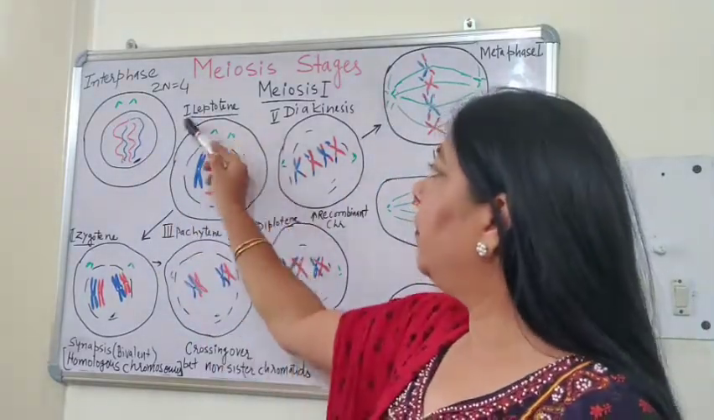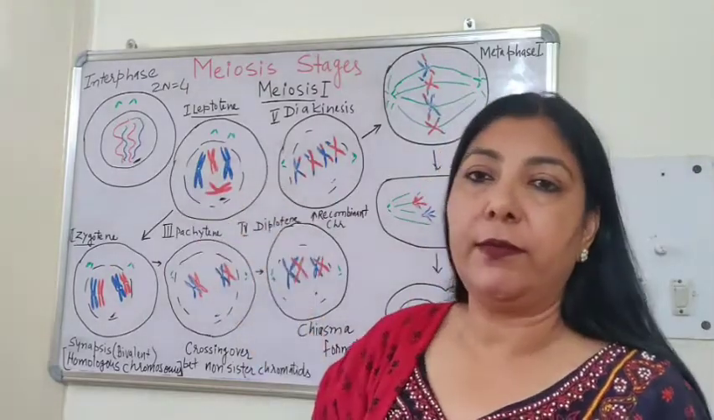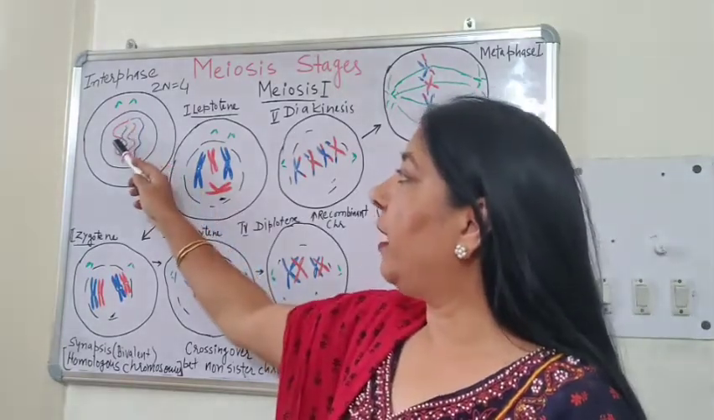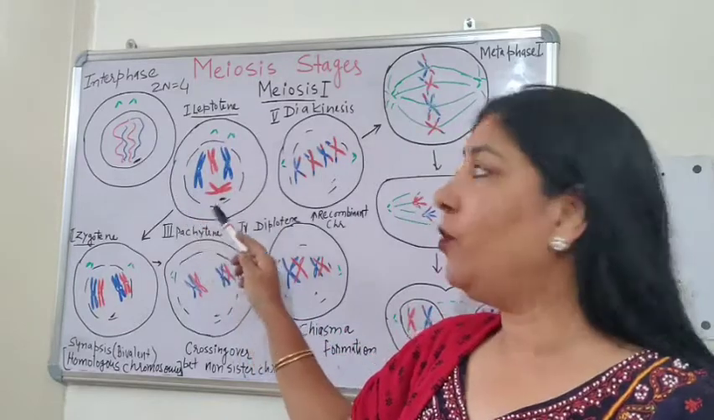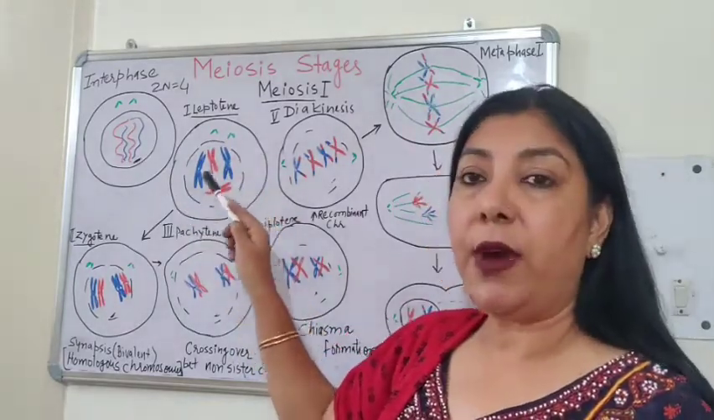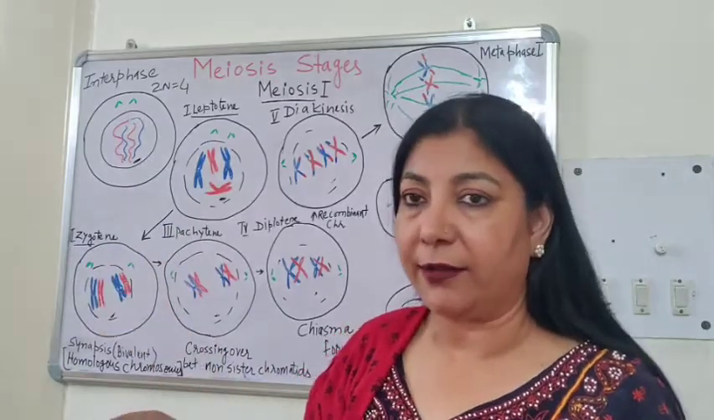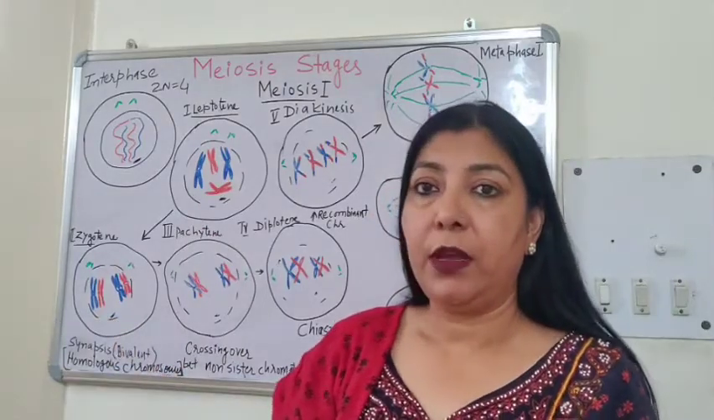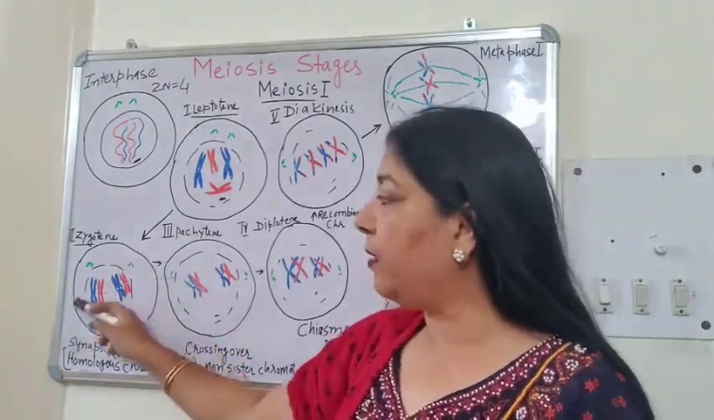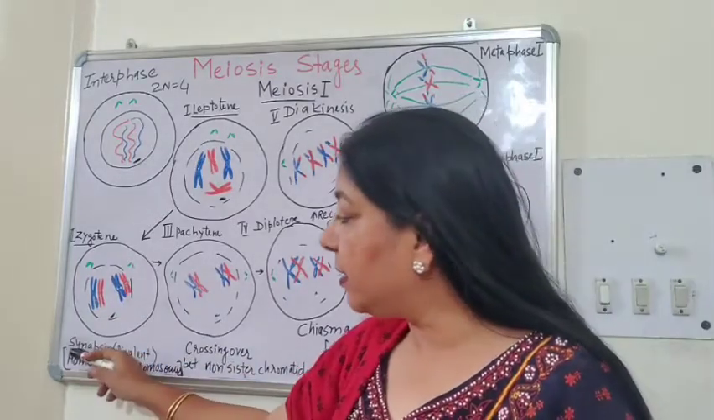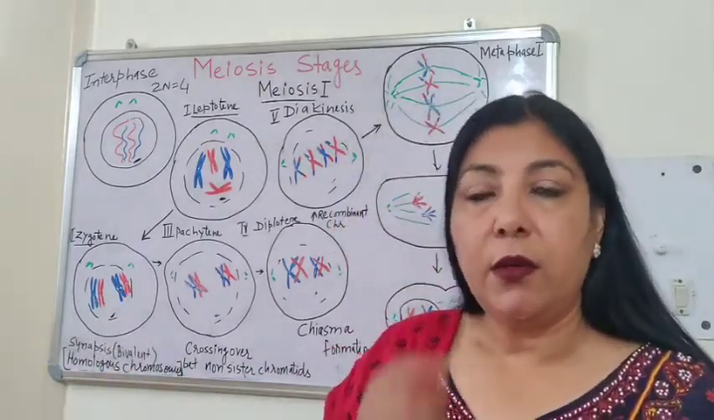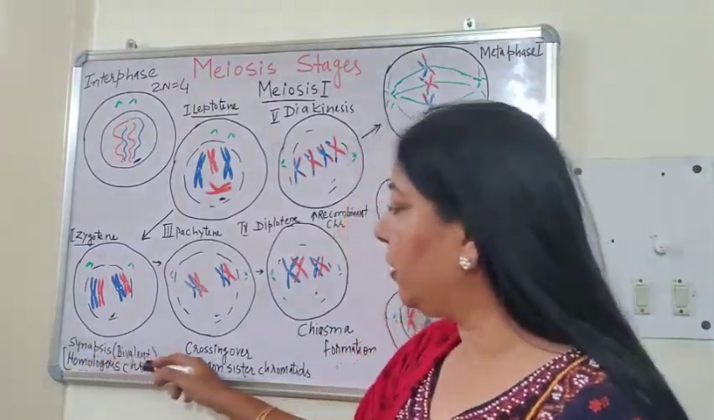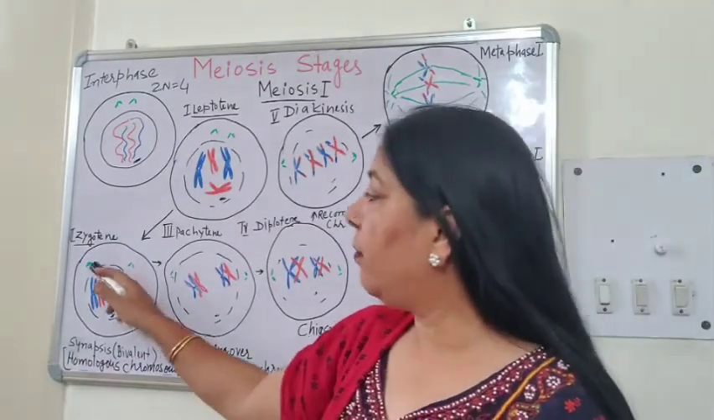In prophase 1, first stage is leptotene. See what are the changes taking place in leptotene. The chromatin has converted into chromosomes by condensation and coiling. After leptotene, you can see the next stage is zygotene, which is very important because what's happening in zygotene? There is synapsis taking place. What is synapsis? Synapsis is the pairing of homologous chromosomes forming bivalent.